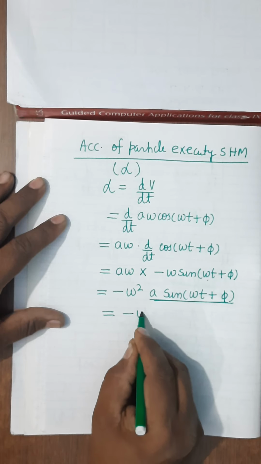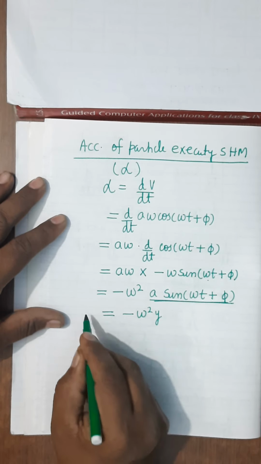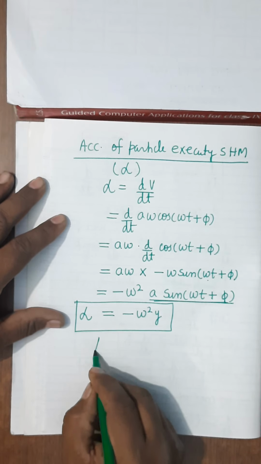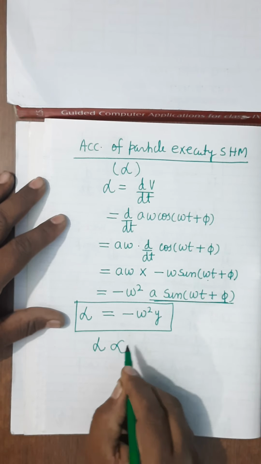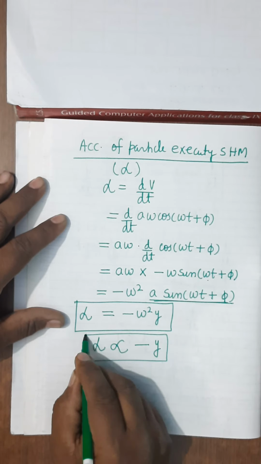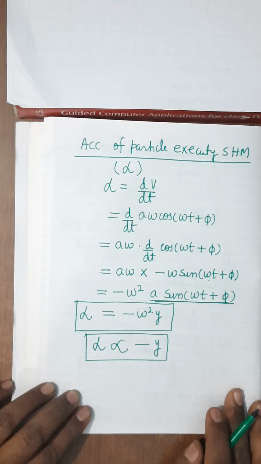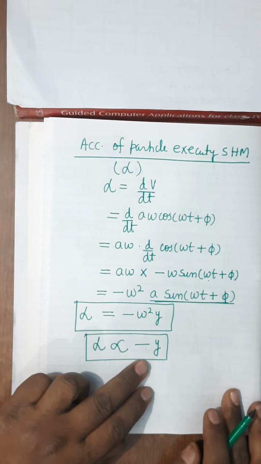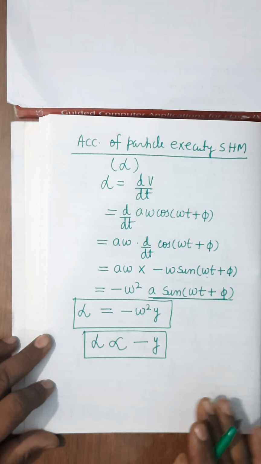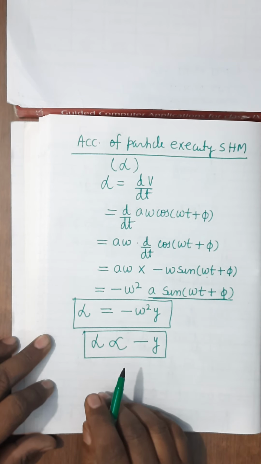So it will be minus omega square y, which is the condition for the SHM. You already know, since omega square is constant, this is the required condition for SHM. Acceleration or force should be directly proportional to negative of displacement. It is clear? So this will be the acceleration.